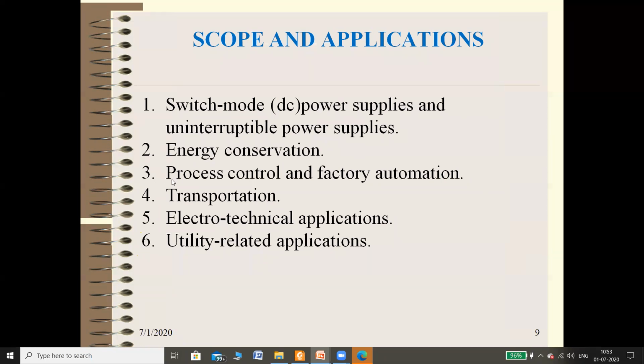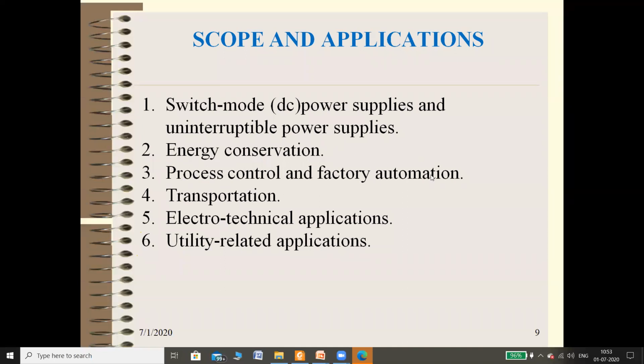An example of AC to AC is your fridge stabilizer or TV stabilizer. Then DC to DC, as I already explained, electric vehicles require constant DC to variable DC. So that is energy conversion.